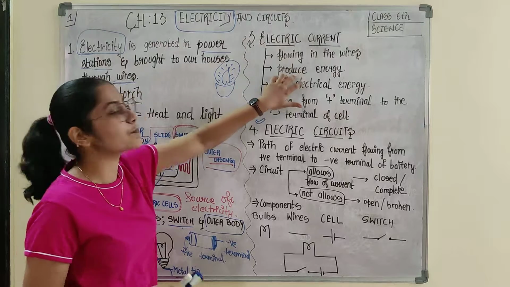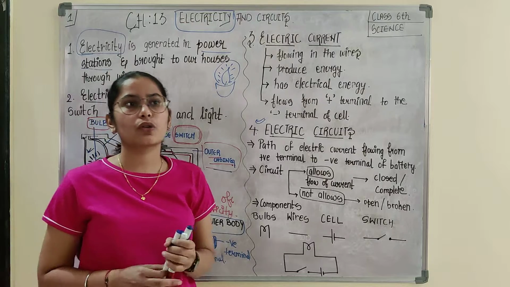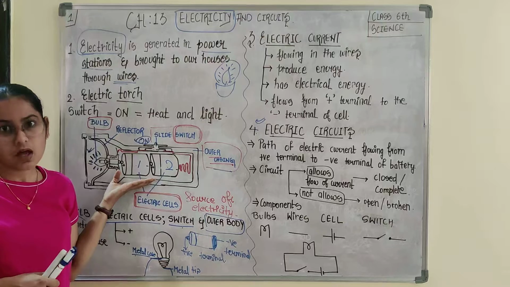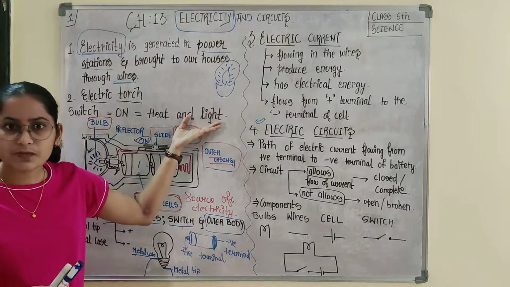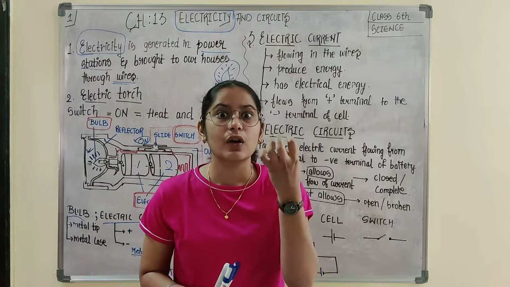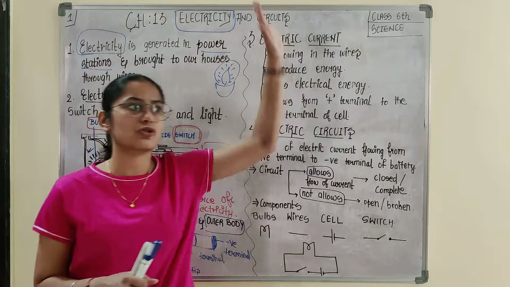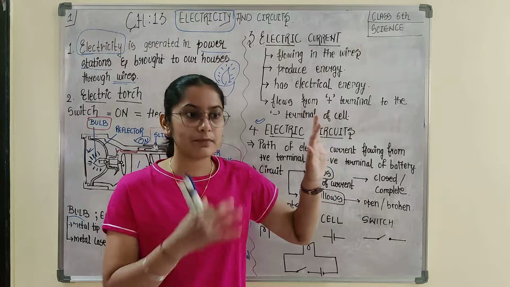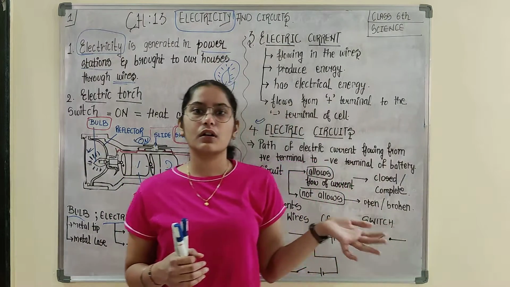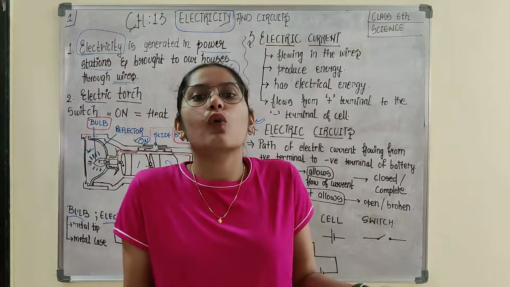We move on to the next, that is produced energy. Produced energy depends. In case we talk about a torch, it gives heat and light energy. In case of a refrigerator, it gives cooling energy. Although, if you have observed, sometimes one side portion of the fridge gets hot when you touch it from outside, and inside it is very cool. So here the refrigerator uses electrical energy to provide a cooling region.